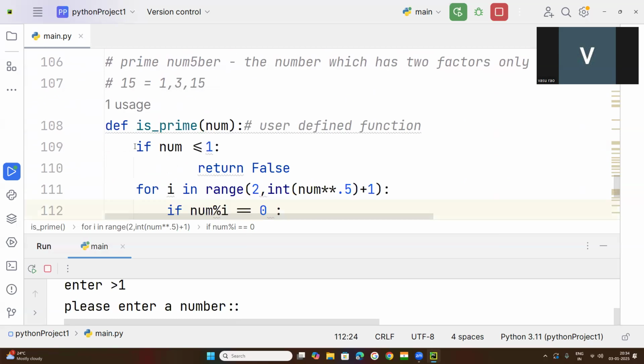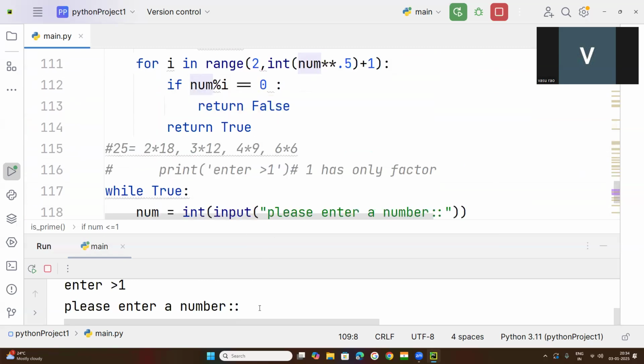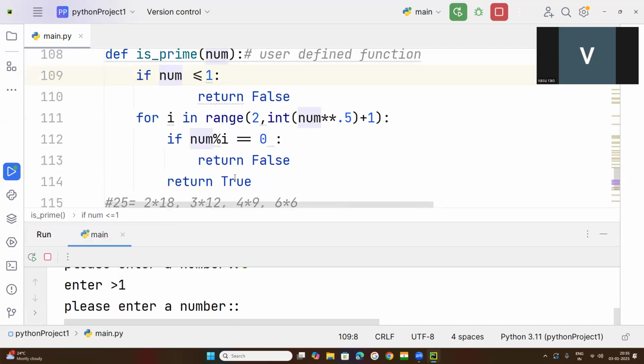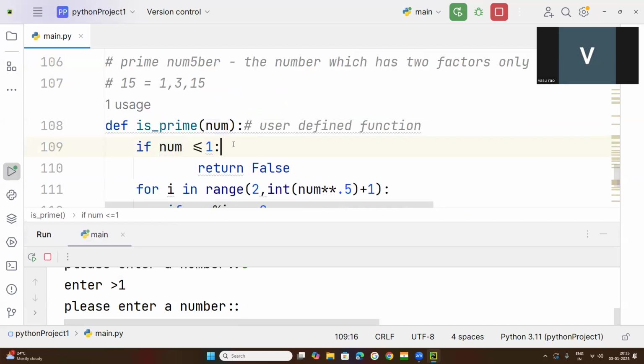This is the code I have written: if the number is less than or equal to 1. So you can write 0 also, and if you enter 0, it asks you to enter a number greater than 1. That's why this code gives the result whenever you enter 1 or less than 1, meaning 0 or negative numbers like -1, -2.